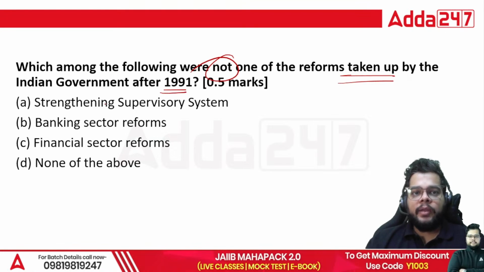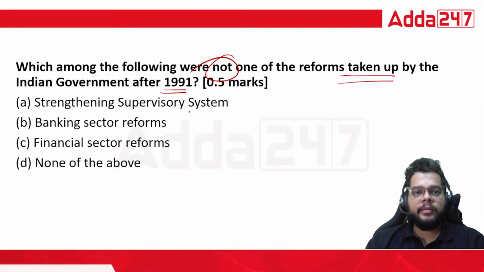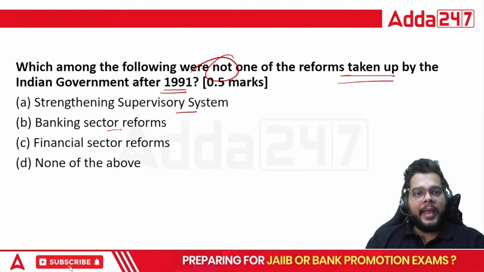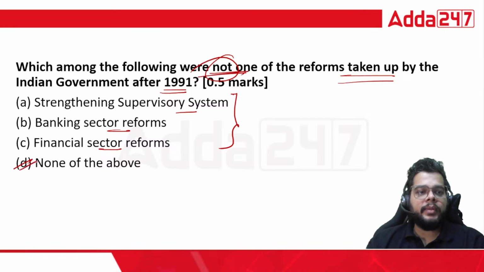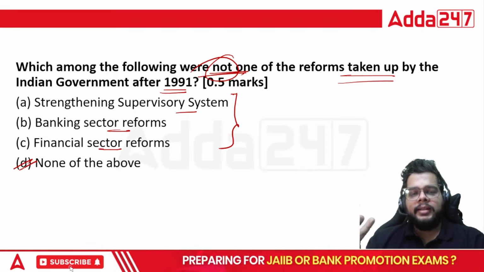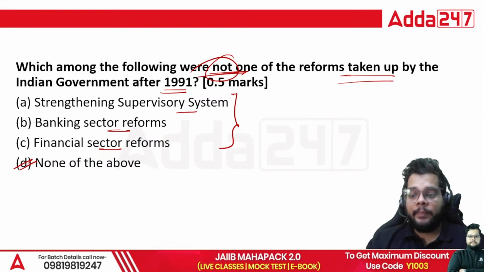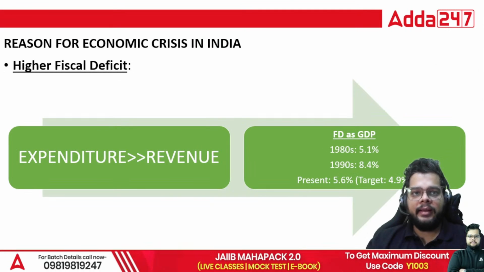Last question, which among the following were not one of the reforms taken up by the government after 1991? So as you know that economic reforms included strengthening the supervisory system, the banking sector reforms were there, financial sector reforms were also there. So all the three were there. You have to select not one of them. So D will be the right answer. Simple question. The statement might be tricky, but the solution is very, very simple. So D is the right answer here.